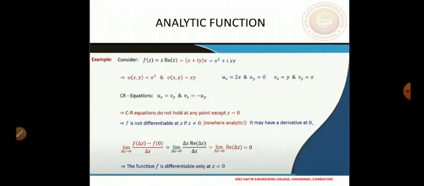So the function is differentiable at 0 but is nowhere analytic, and the CR equations were satisfied. As a conclusion, we also observe that the function is actually differentiable at z equal to 0, but note that the CR equations do not tell us about differentiability at z equal to 0. But if the equations are not satisfied, we can definitely conclude that the function is not differentiable.